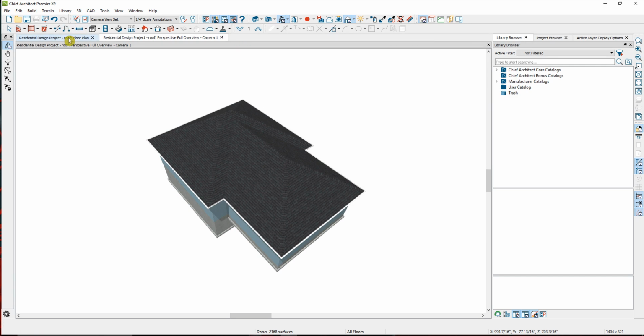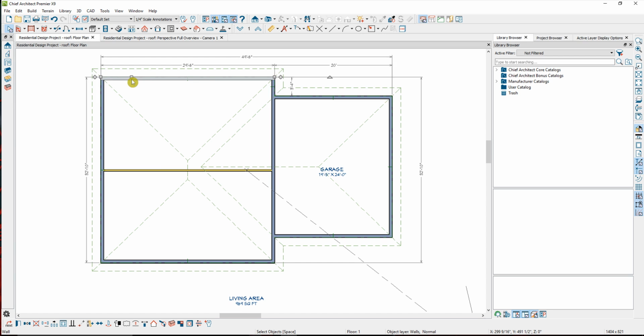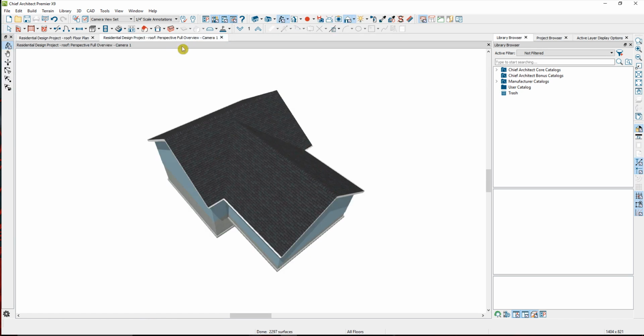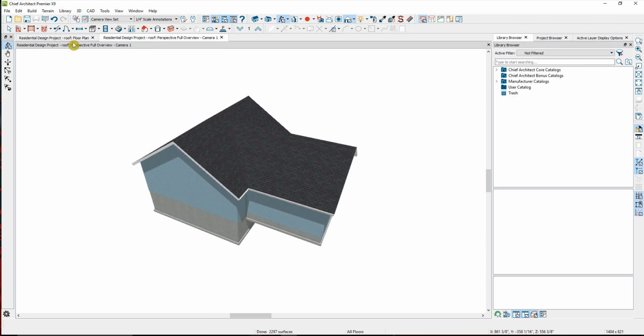If I switch back to my floor plan, the first step on creating a half-hip roof is to start with a gable roof. So I'm going to go ahead and grab this wall. I'll hold down my Shift key on my keyboard and click on this wall to group select those two walls. And while I'm at it, I'm going to go ahead and click on this far right wall as well. I will click this Change to Gable Wall button. And now I have kind of a T-shaped gable. If I go back to my overview, you can see that I have basically a T-shaped gable.